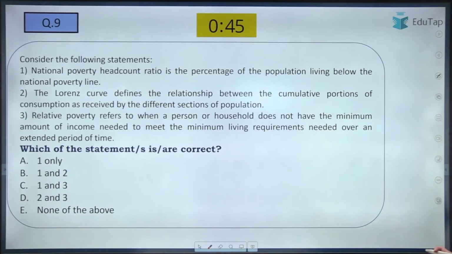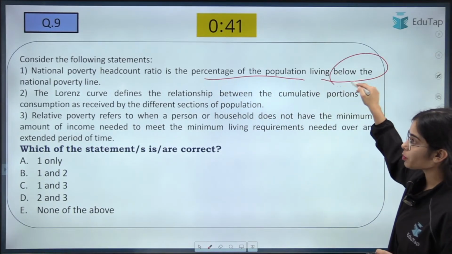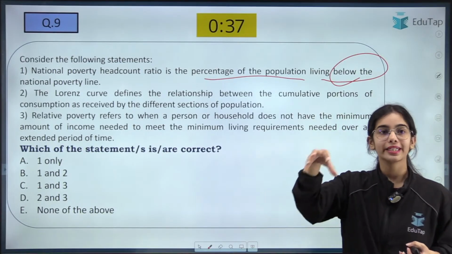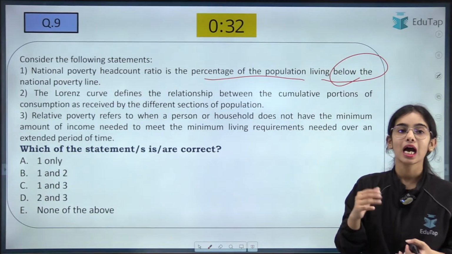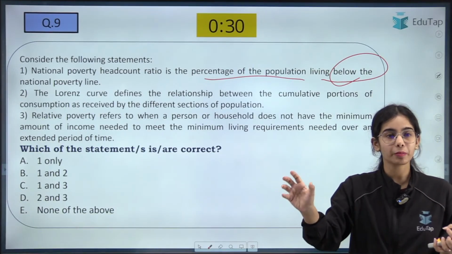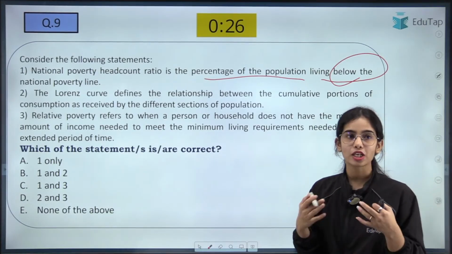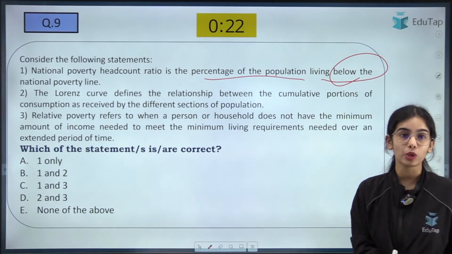So the national poverty headcount ratio is the percentage of the population living below the national poverty line. So that is correct. When we say headcount ratio, that means we are counting the poor people that are below the poverty line. How are we saying that this person is poor? By seeing that the person is below the poverty line. So the national poverty headcount ratio is the percentage of the population that is living below the poverty line.